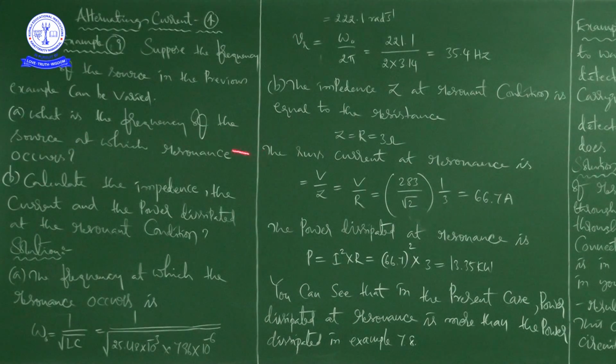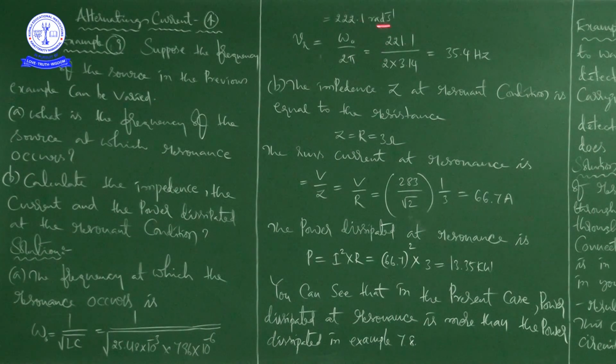Now see what they are asking: what is the frequency of the source at which resonance occurs? The symbol nu represents frequency, and R means at which resonance occurs. So nu R is equal to omega naught by 2 pi.